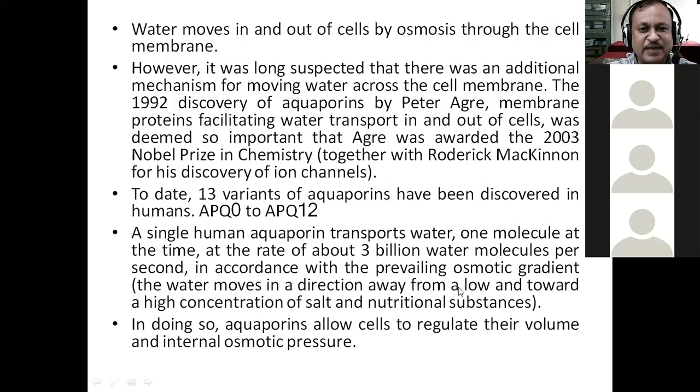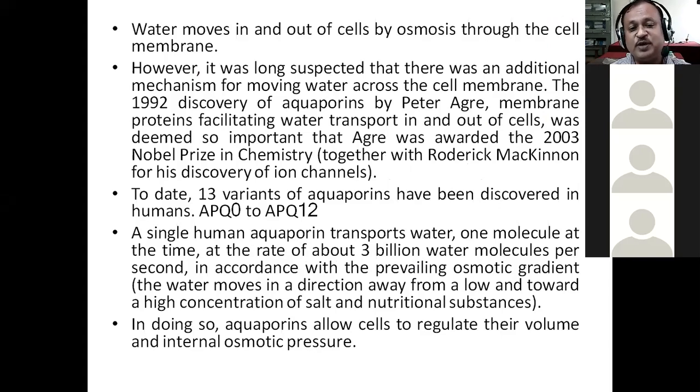Just to give you an example, I have written here that one single aquaporin molecule can transport one water molecule at a time, at a rate of about 3 billion water molecules per second. Okay, per second, 3 billion water molecules can be transported one by one through one single aquaporin molecule.